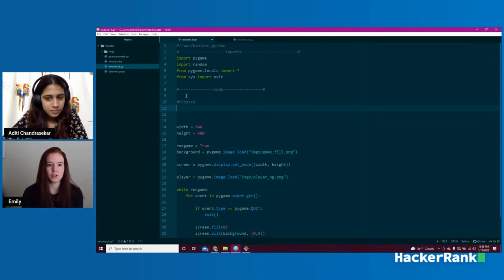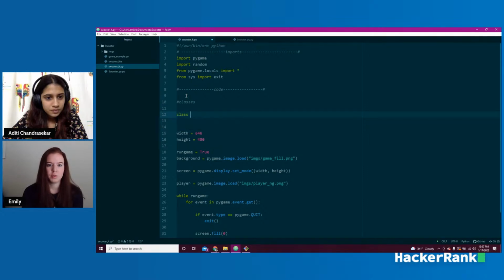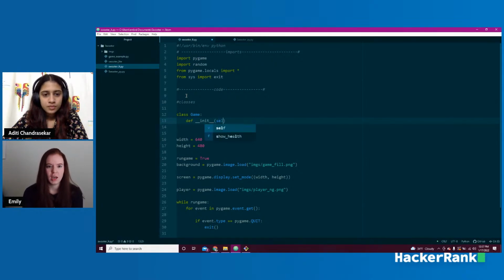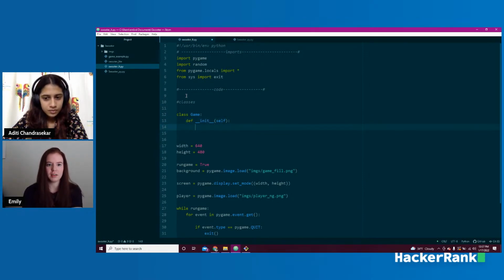The first class is just going to be called game. So we're going to say class game. And if you're not super comfortable in Python and you haven't done any object-oriented coding before, this first part's going to look a little bit weird. def is what we use to define a function. And whenever we're initially setting up a class, we have to initialize it. So we're going to define __init__ with double underscores before and after, and then self. All this does is say, hey, you're going to initialize yourself as a class or an object.